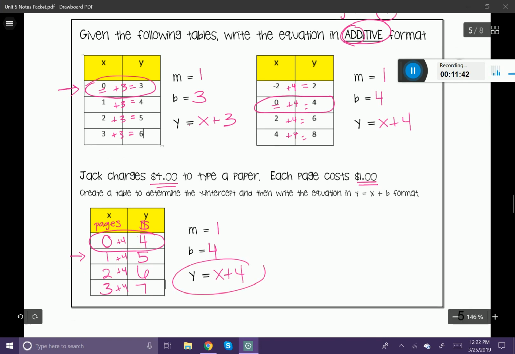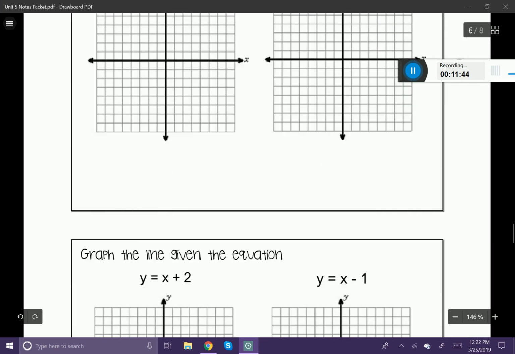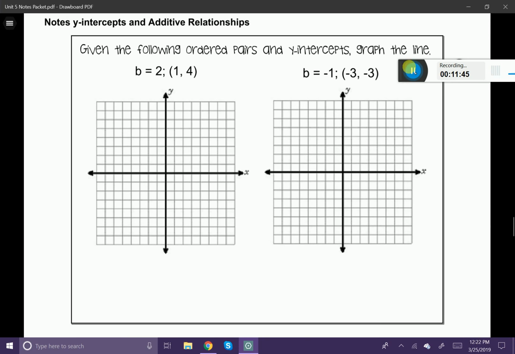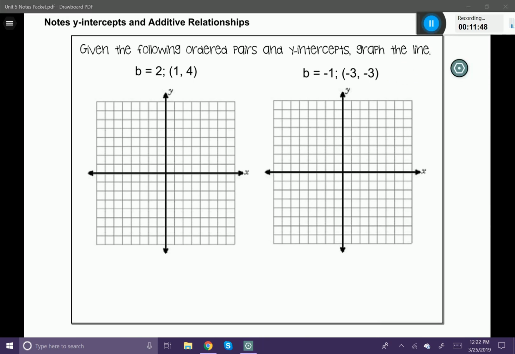Last thing that I want to do today, actually 2 more things I want to do today. It says, given the following ordered pairs and y-intercepts, graph the line. So now we're going to take some information and we're going to put it onto a coordinate plane. So here we have the y-intercept, which is our B, and we just have a coordinate. Just like before, we want to take our coordinate and graph it on the coordinate plane. So 1, 4, this is our x, this is our y. I'm going to go ahead and plot it right on the coordinate plane.